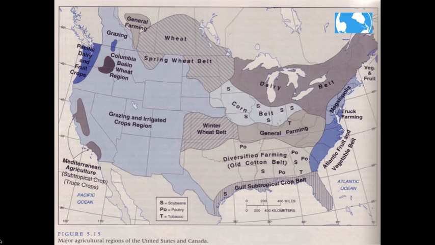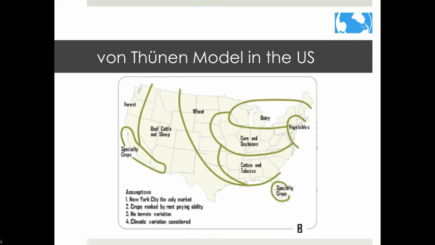Agricultural choices aren't made based solely on economic reasons. Climate and culture need to be accounted for too. This map shows the agricultural regions of the United States and Canada roughly as they are today. This is a little bit better application of von Thunen's model in the United States. Figure B still assumes that New York City and the built-up area is the only market. Crops have been ranked by rent-paying ability. It still assumes that there's no terrain variation. But, in this case, climate is now considered.